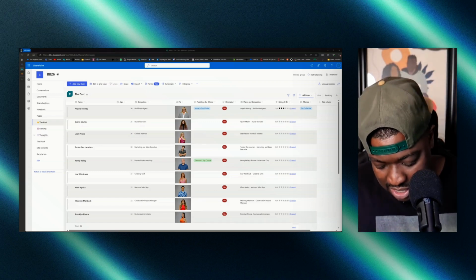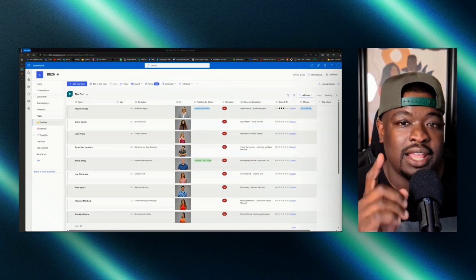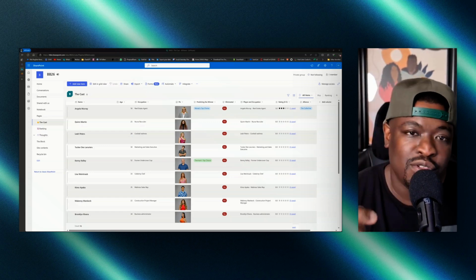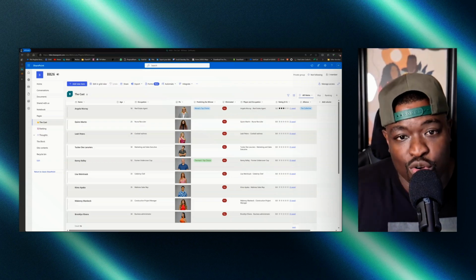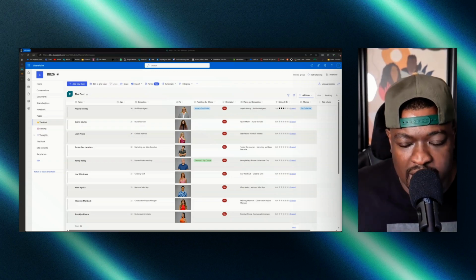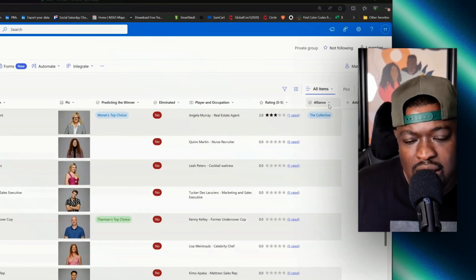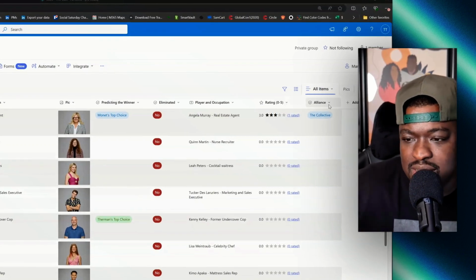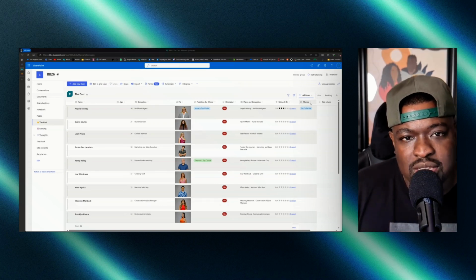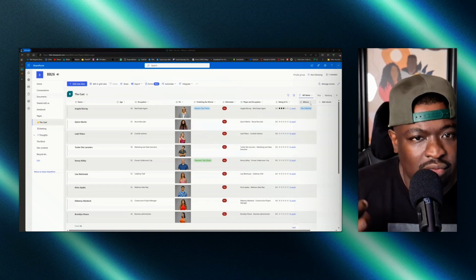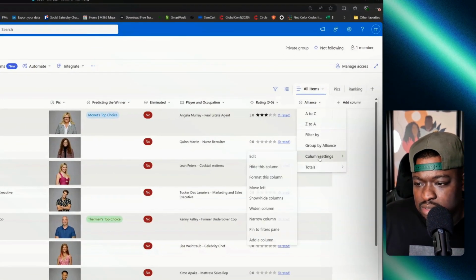You're going to see me looking down because I'm trying to remember everybody that's in this alliance. But here's the important thing: if you have people in your organization and you want to put them in multiple groups, you can do that. Right here with this column called the Alliance, I'm not going to be tracking this week to week. It's not something I want to see happen progressively. It's at that moment in time, whoever's in what alliance, that's just where I'm going to put them. So I only need one column to do that.